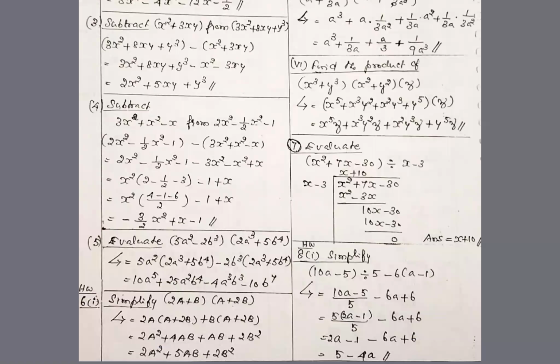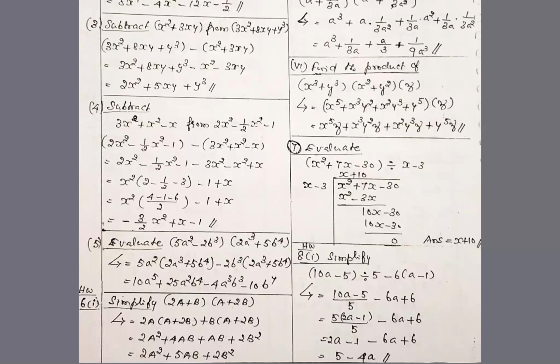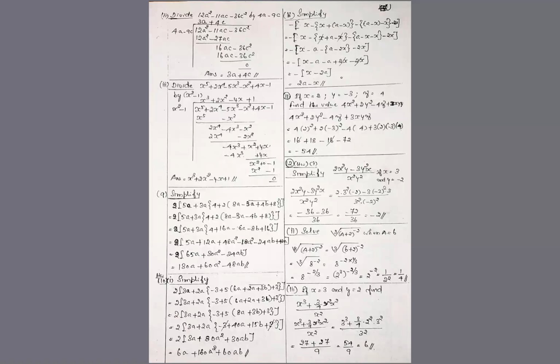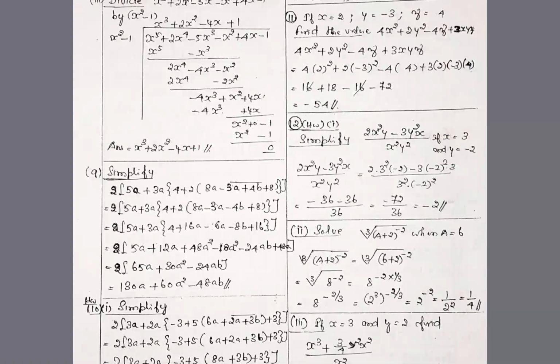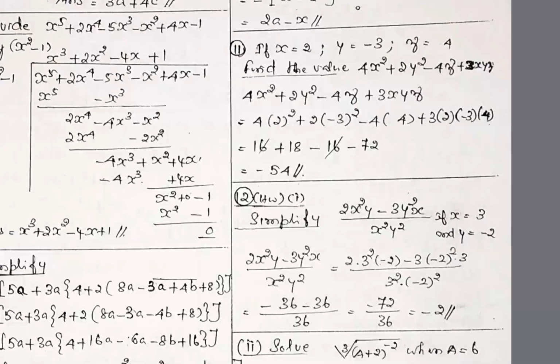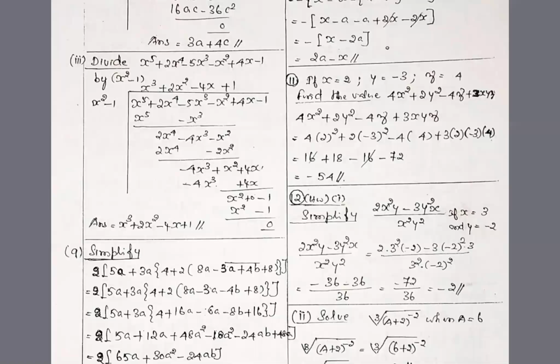5 and 6 are multiplication problems. 7 and 8 are division problems. 9 and 10 are substitution problems, and the bracket removal problem, that is the BODMAS rule application problem. Then 11 and 12 are all substitution problems. So 6 models: plus, minus, multiplication, division, substitution, and BODMAS rule.